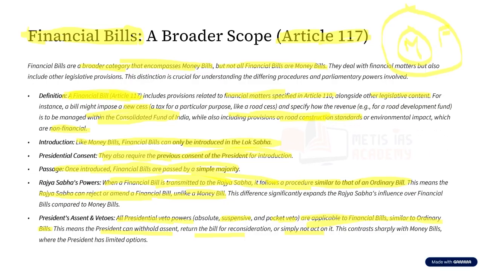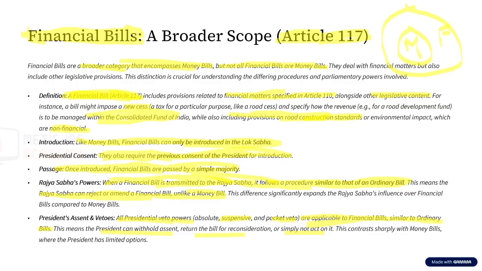So if we want to differentiate between money bill and financial bill: money bill can be introduced only in Lok Sabha; financial bill, yes, can be introduced only in Lok Sabha. Money bill requires previous consent of the president for introduction; financial bill, yes, also requires the previous consent of the president. Money bills are passed by simple majority in Lok Sabha; financial bills also need to be passed by a simple majority in Lok Sabha.